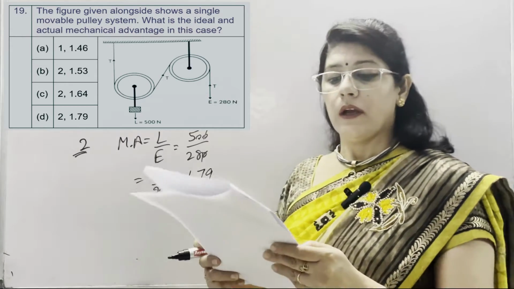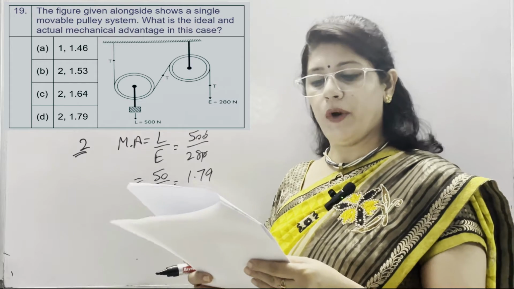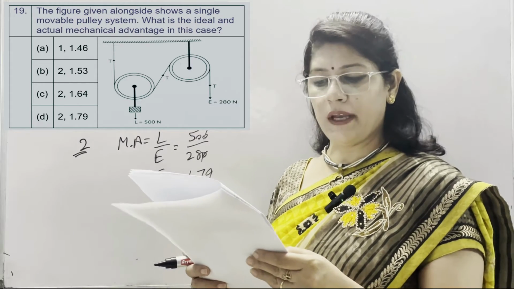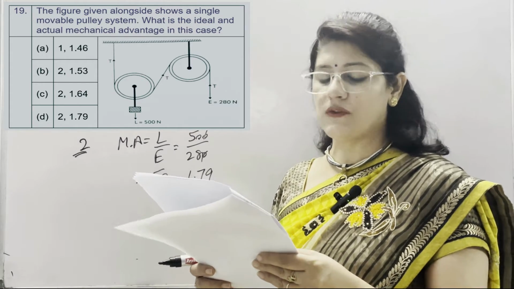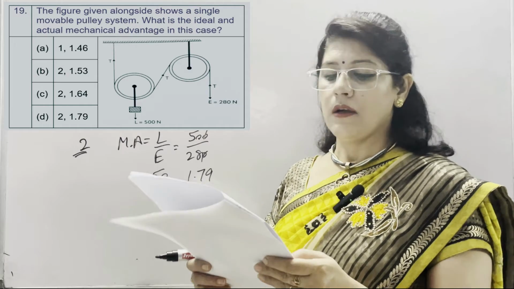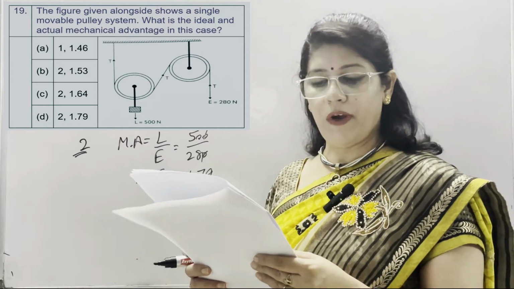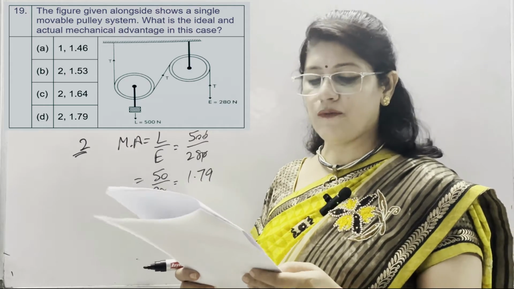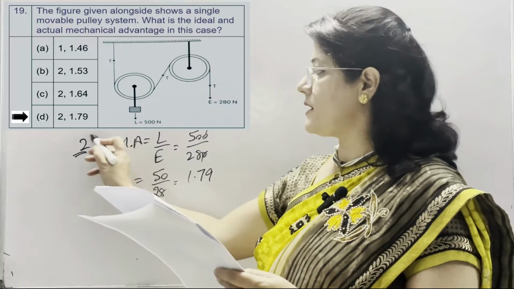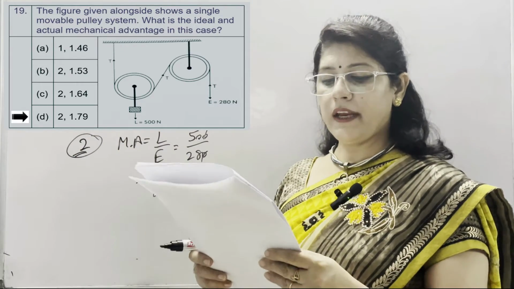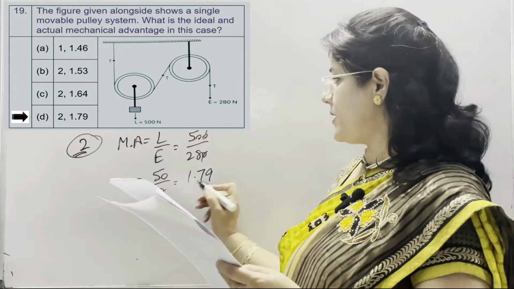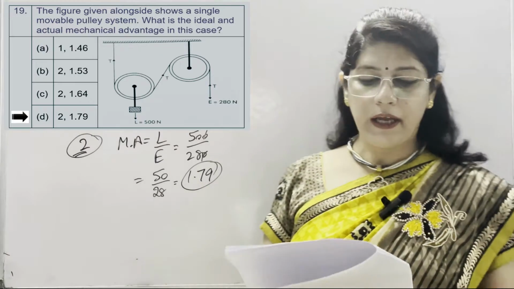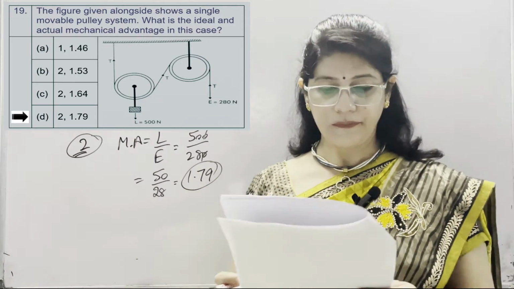So, correct option is 1.79. A option is 1 and 1.46. 1 means ideal mechanical advantage is 1 and actual is 1.46, which is not correct. Second, 2 and 1.53. Third, 2 and 1.64. D is 2, which is the ideal mechanical advantage, and actual is 1.79. So this is our correct option number D.